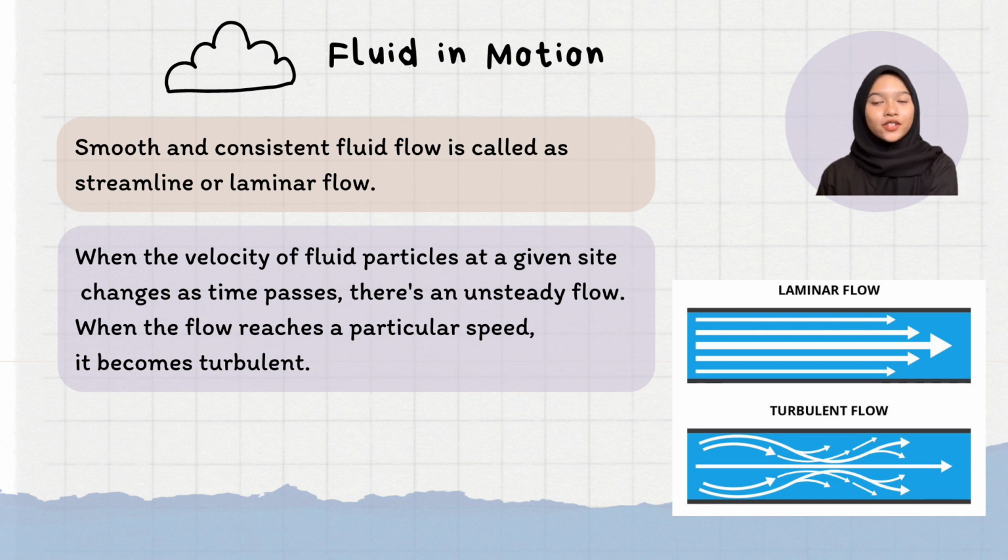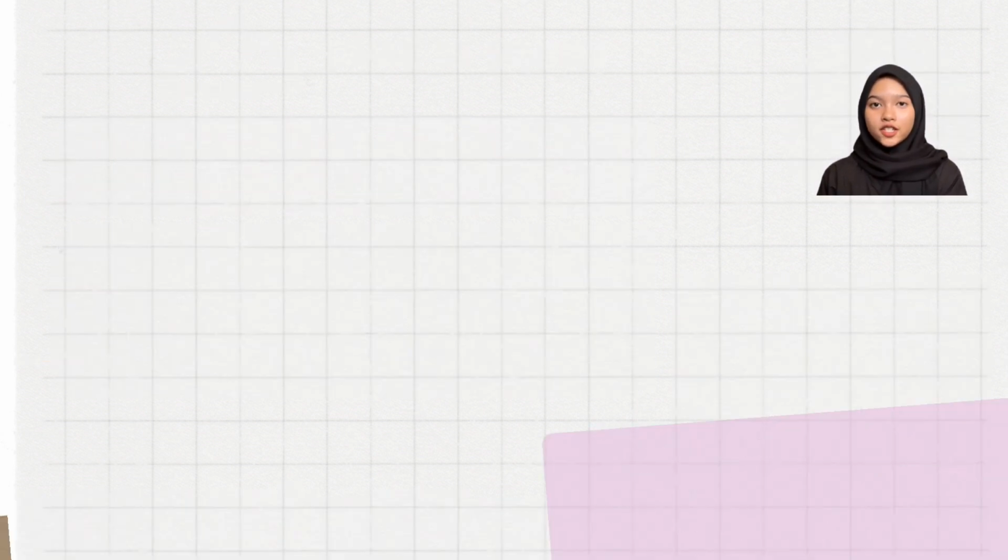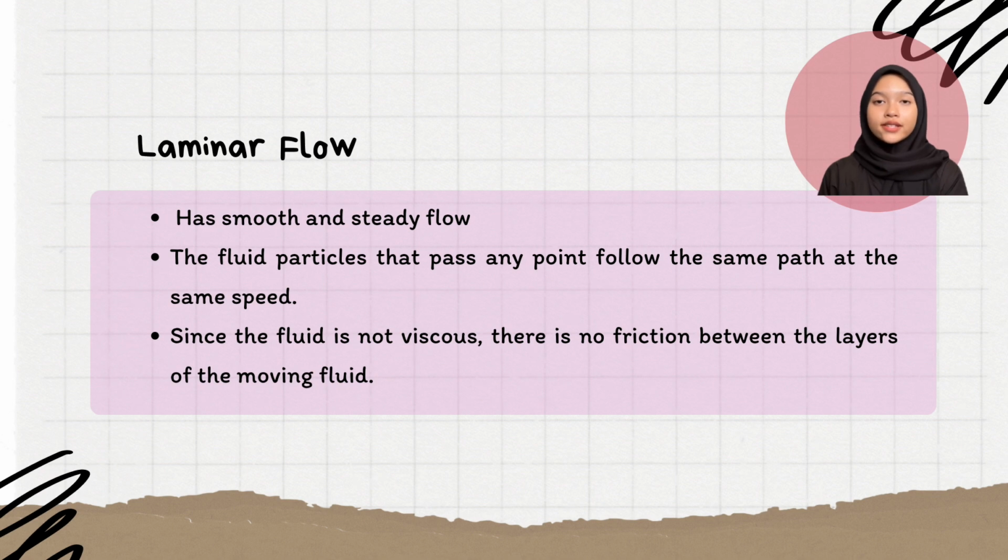Other than that, when the velocity of fluid particles at a given site changes as time passes, there is unsteady flow. When the flow reaches a particular speed, it becomes turbulent. You can see from this picture. Let's move to laminar flow, like I just said before. Laminar flow has smooth and steady flow. The fluid particles that pass any point follow the same path at the same speed. Since the fluid is not viscous, there is no friction between the layers of the moving fluid.